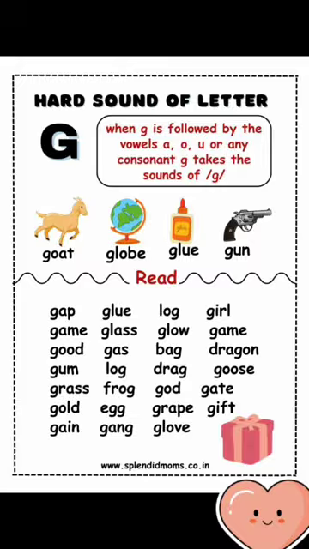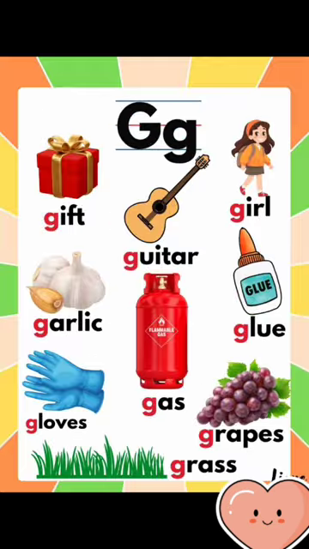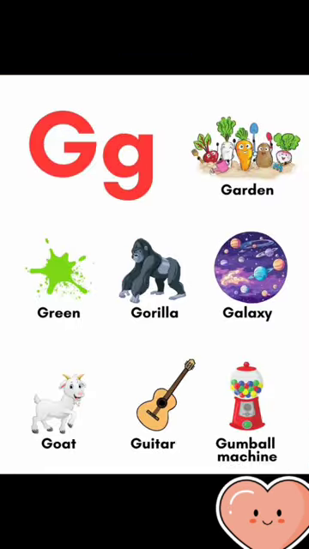The hard G. We pronounce G as G when it is followed by one of these vowels, O, A, or U, or any other consonants. For example, goat. G is followed by O. Grains. G is followed by one of the consonants, R. Garage. G is followed by